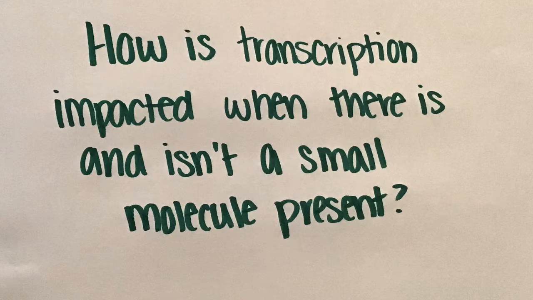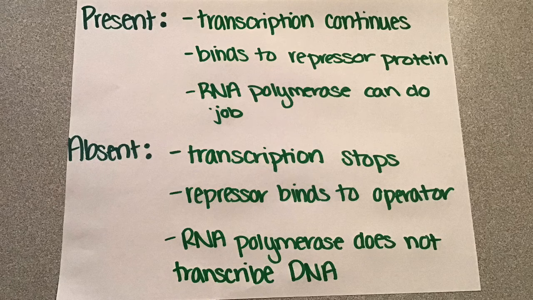So how exactly is transcription impacted when there is and isn't a small molecule, the effector, present? When the effector is present, transcription can continue because it binds to the repressor protein and prevents the repressor protein from stopping the RNA polymerase. When an effector is not present, transcription stops because the repressor protein can bind to the operator and stop RNA polymerase from transcribing the DNA.